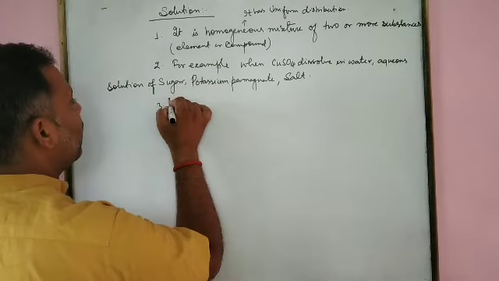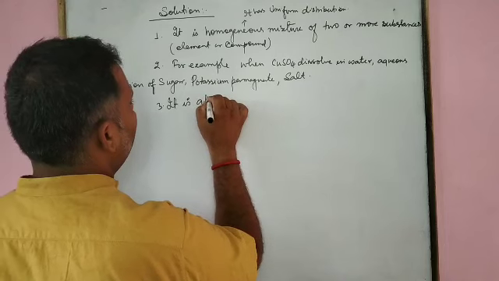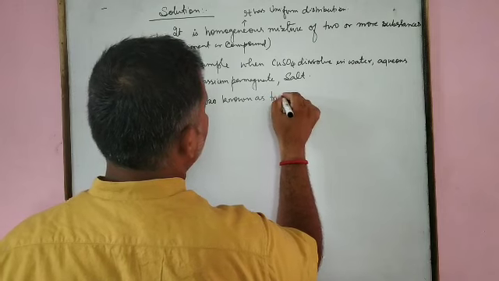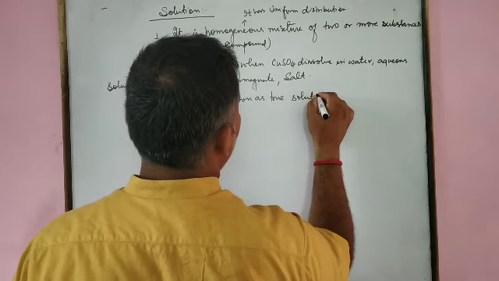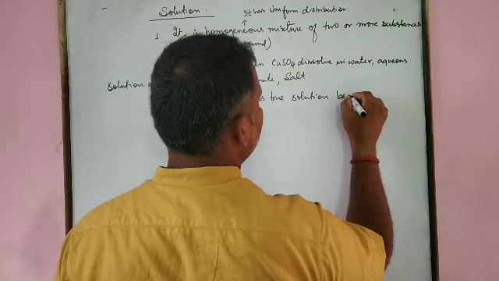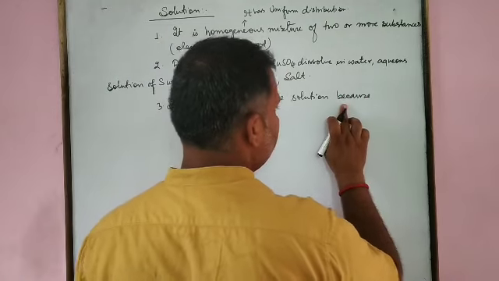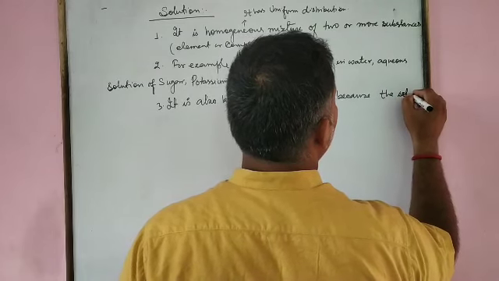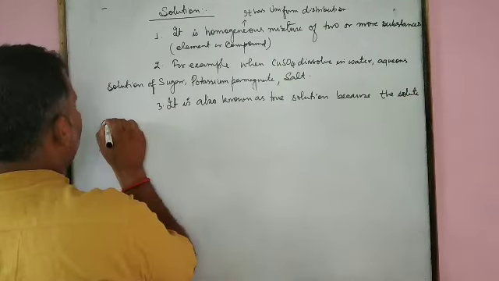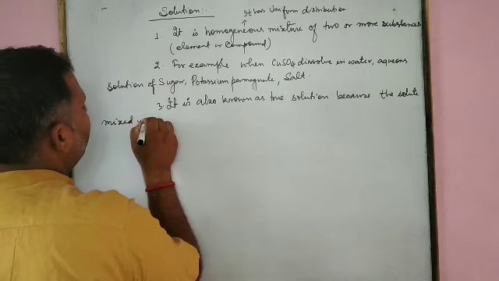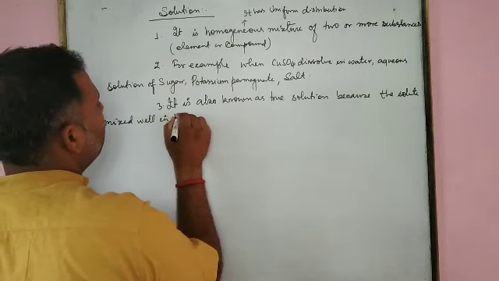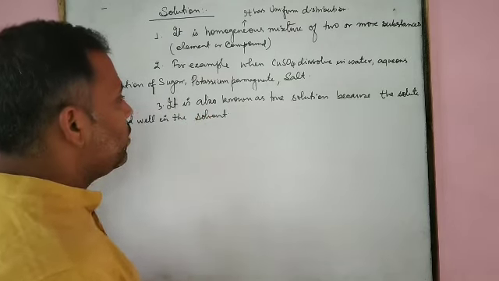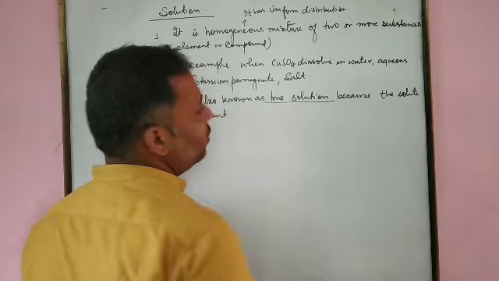It is also known as true solution because the solute is mixed well in the solvent. That's why it is also known as true solution.